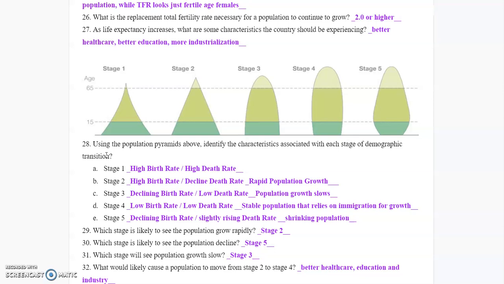29, you're looking at which of those stages are you going to see a population grow rapidly. Remember, that's going to be stage 2. It's where you get a high birth rate, but people are living longer. That means your population gets growing and growing and growing.